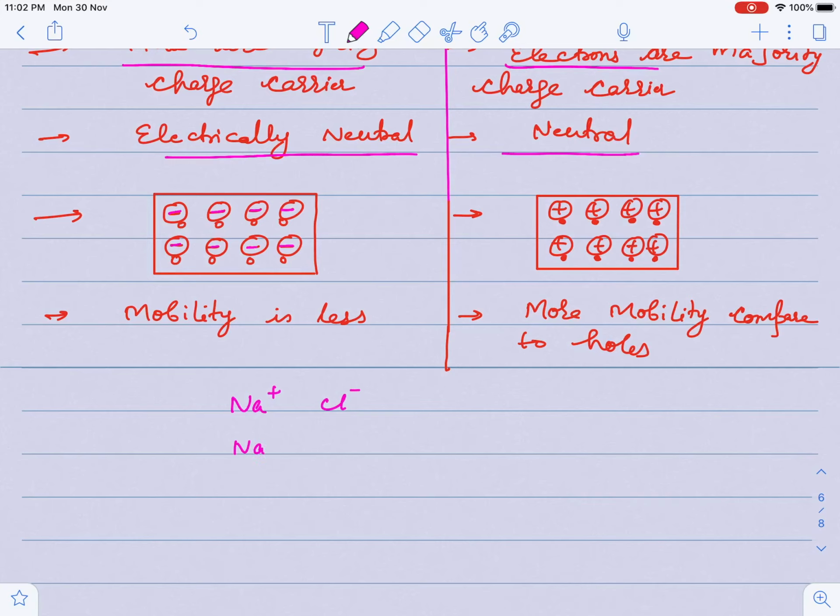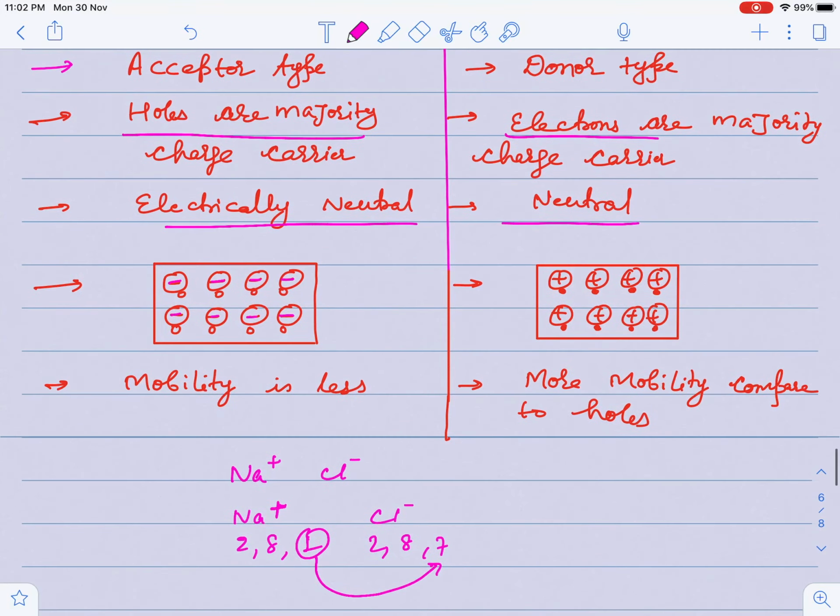Sodium has 2,8,1 and chlorine has 2,8,7, so chlorine has a tendency to accept, that is why the minus charge comes here, and sodium has a tendency to donate, that's why the plus charge. So this is the acceptor type of ions, that is why for p type I am writing it this way, but these are negative ions. This is a very important point you have to keep in mind.